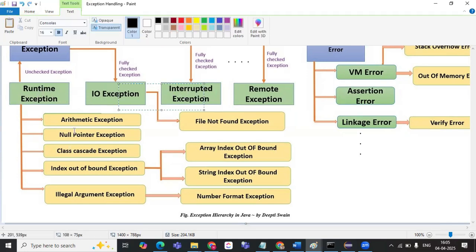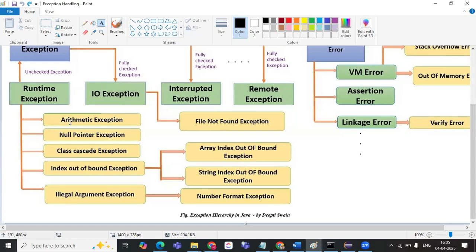Under this we have Arithmetic, NullPointer, ClassCast, IndexOutOfBounds and IllegalArgumentException, meaning the argument which we pass is not a legal one. Sometimes we get IllegalArgumentException, that is, NumberFormatException, when the input we give does not match the data type.